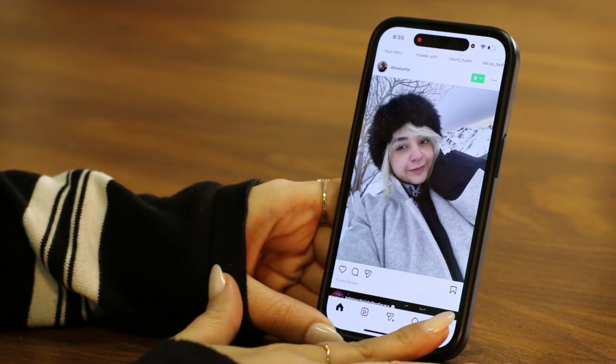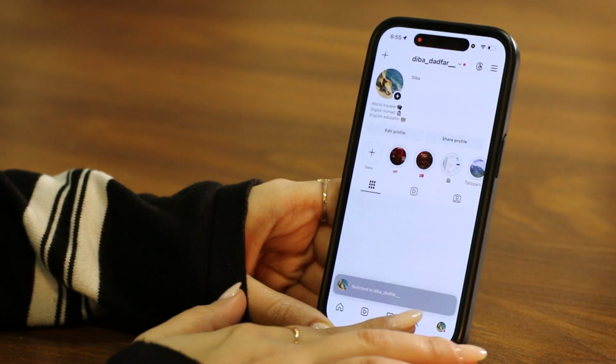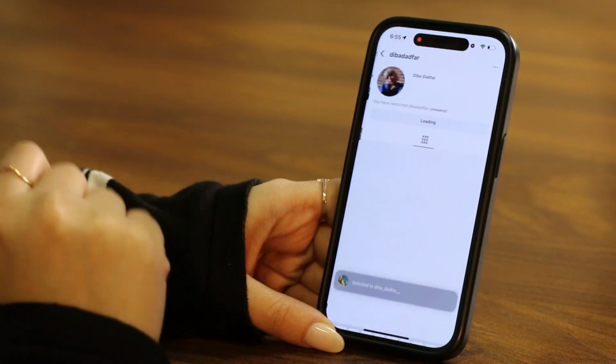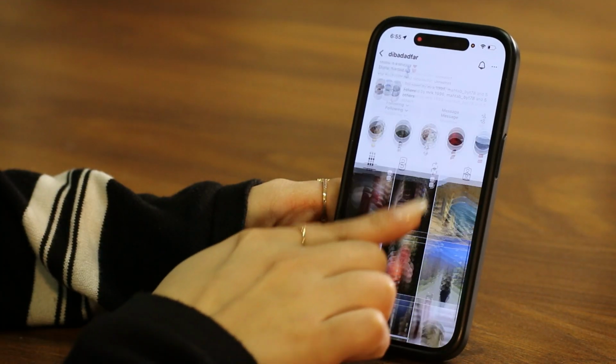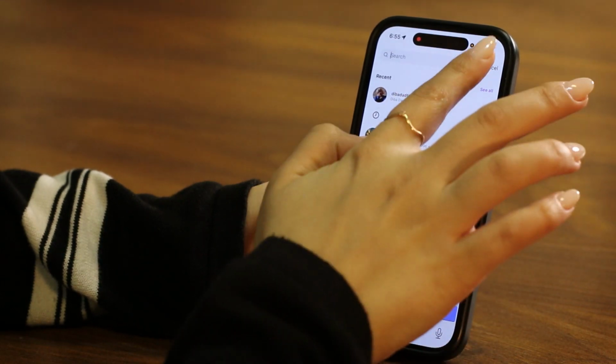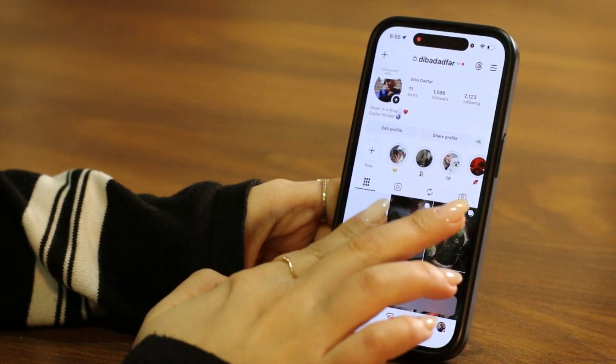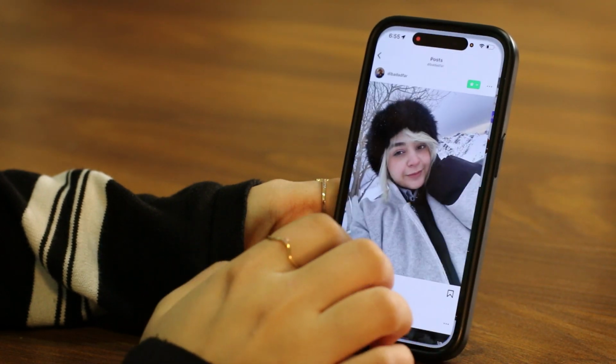And we can even test this. I can check my account from my other account. As you can see, that post is not showing up here. But if I go back and add that account to my close friends,